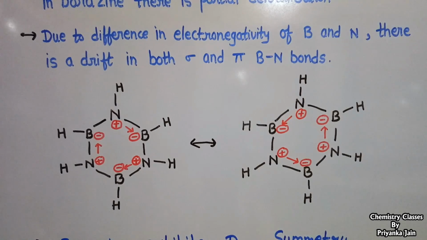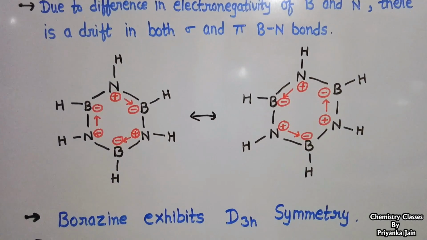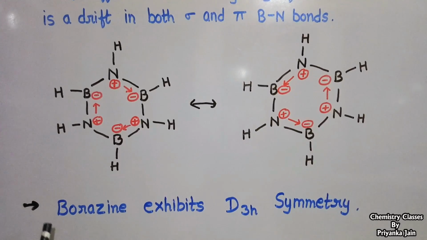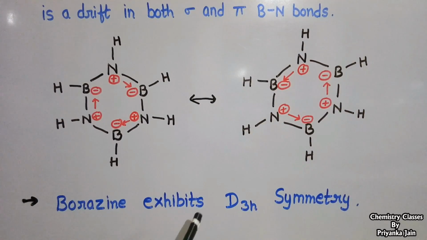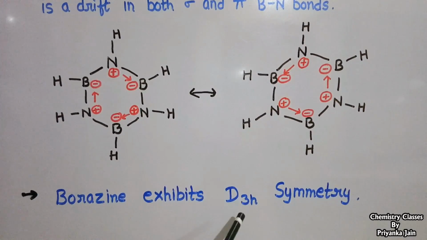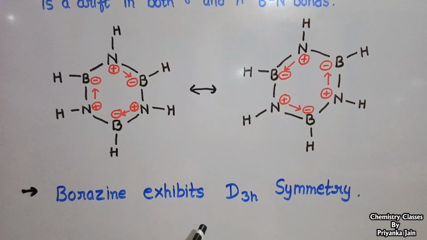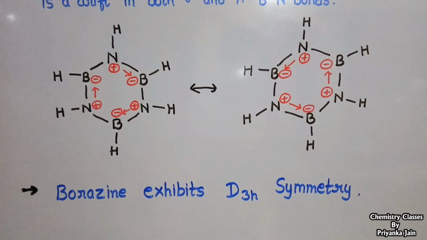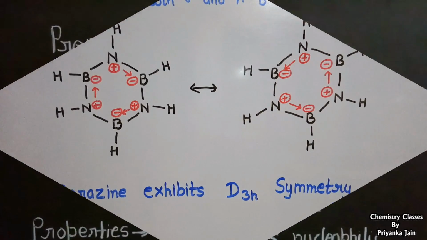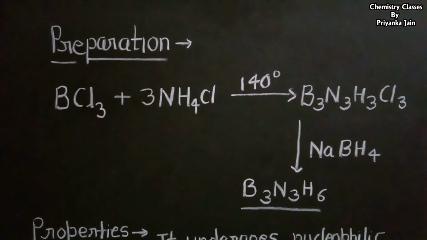Now we see the symmetry property of borazine. Borazine possesses D3h symmetry. Now we come to the preparation and properties of borazine.